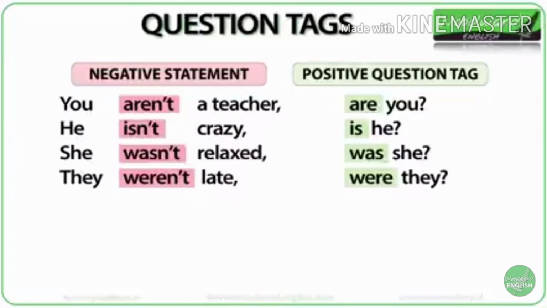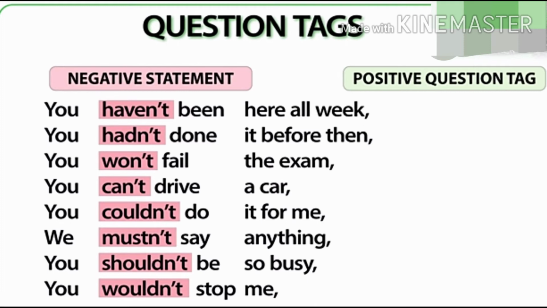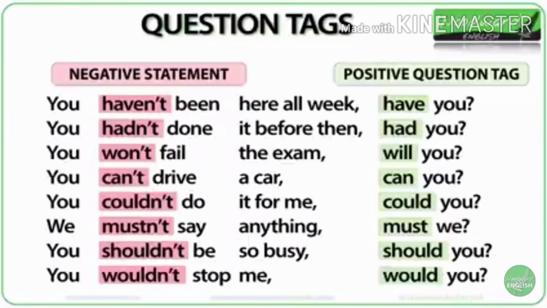Now, negative statements with auxiliary verbs and modal verbs. Here are some examples. Can you guess what the positive question tag would be for each one? You haven't been here all the week, have you? You hadn't done it before then, had you? You won't fail the exam, will you? You can't drive a car, can you? You couldn't do it for me, could you?